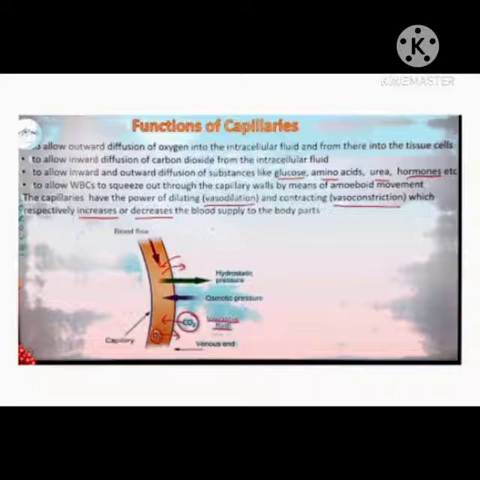Actually, when vasoconstriction takes place, then blood supply reduces, and the skin turns yellow. And when vasodilation takes place, then blood supply increases and the skin becomes red or pink.